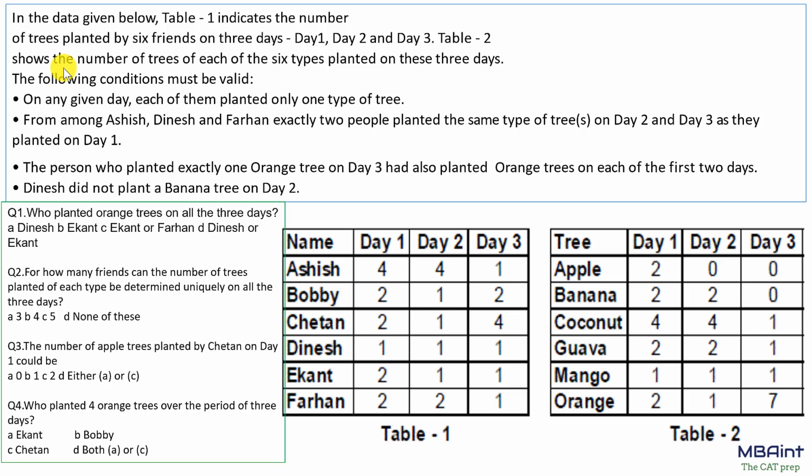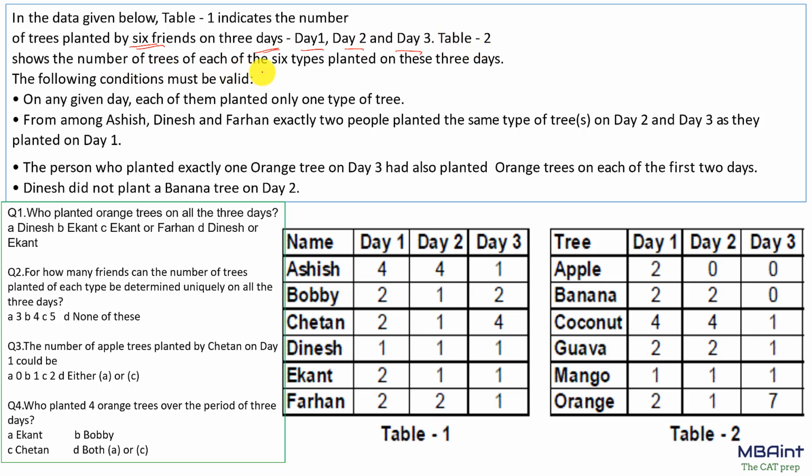Welcome guys. So this is a good set of selection. This is an exact replica of a CAT question. Let's see this. In the data given below, table 1 indicates the number of trees planted by 6 friends on 3 days, day 1, day 2 and day 3. So clearly everything is there, nothing is missing.